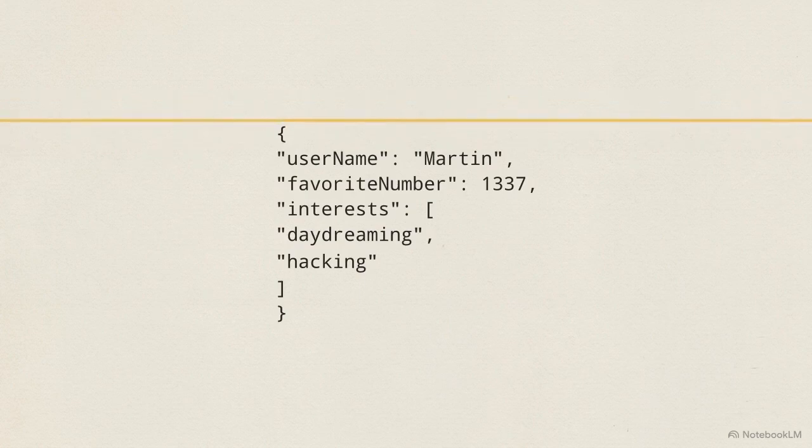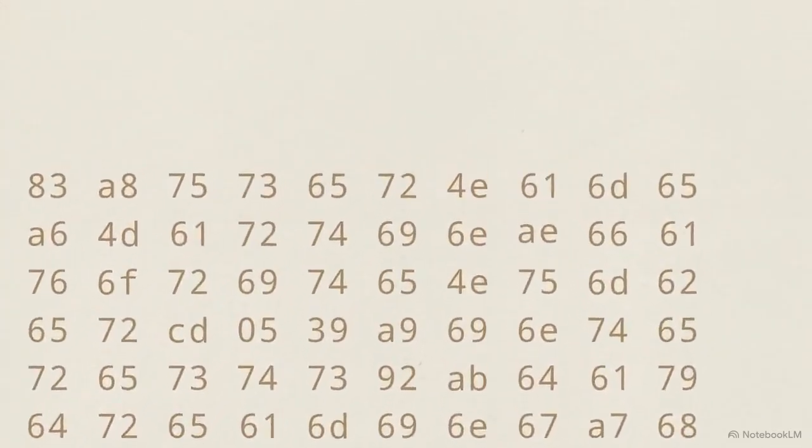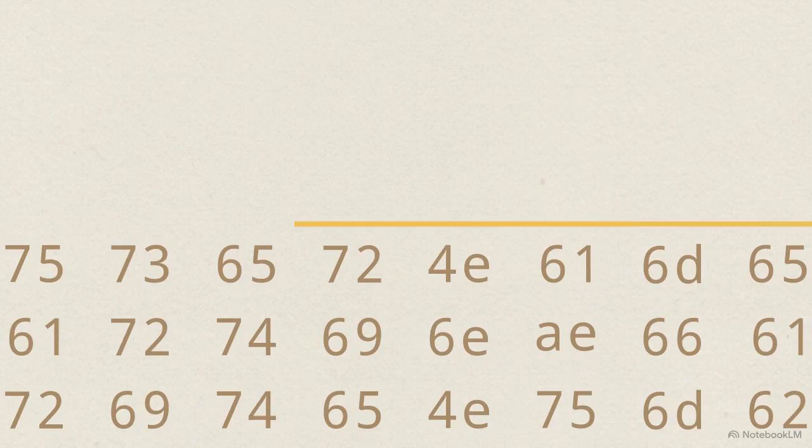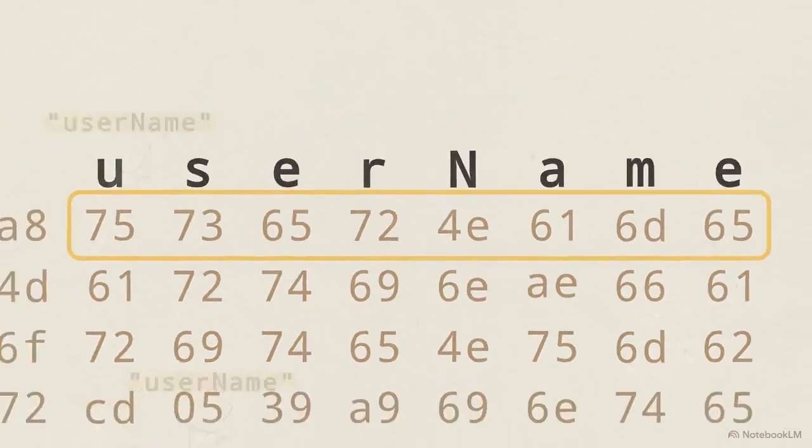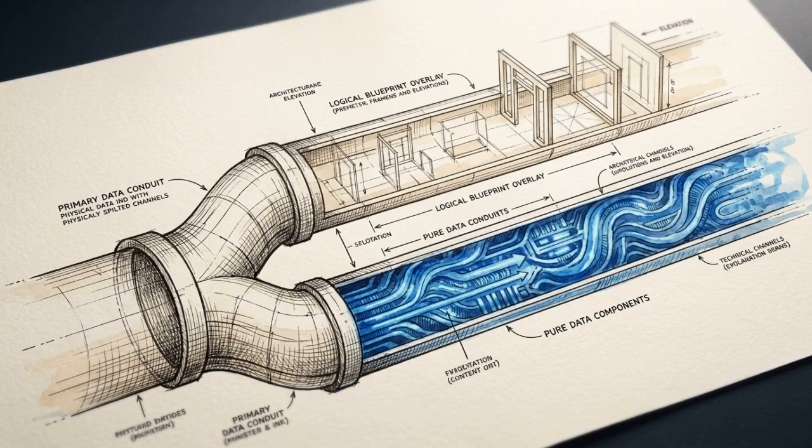Converting this object into a binary variant like MessagePack translates the data into a grid of hexadecimal bytes, which seems like a more efficient approach, but MessagePack remains schemaless. Without an external definition, the literal string names of every field must still be encoded into the payload. These specific bytes literally spell out username. When a service scales, that string redundancy is multiplied by millions of network requests per second across a cluster, consuming immense bandwidth to repeatedly transmit the exact same structural keys. True byte efficiency requires completely decoupling the structural definition, the schema, from the actual transmitted data payload.